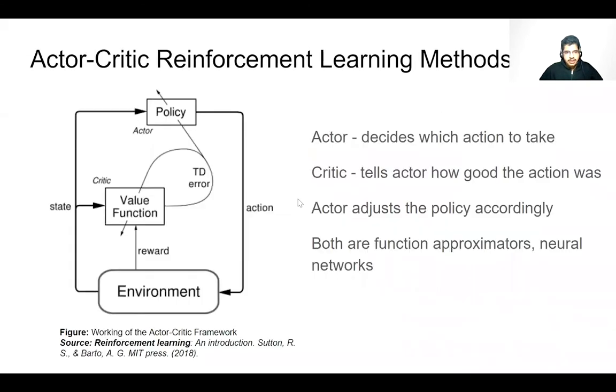In reinforcement learning, actor-critic methods have gained a lot of attention because they utilize the best of both the value-based and policy-based learning methods. Here, with its current policy, the actor decides which action to take based on the state, and the environment provides the reward for that action. The critic then updates the value function and tells the actor how good its action was so that the actor can then update the policy accordingly. Both the actor and the critic are function approximators, and in this case, are neural networks.